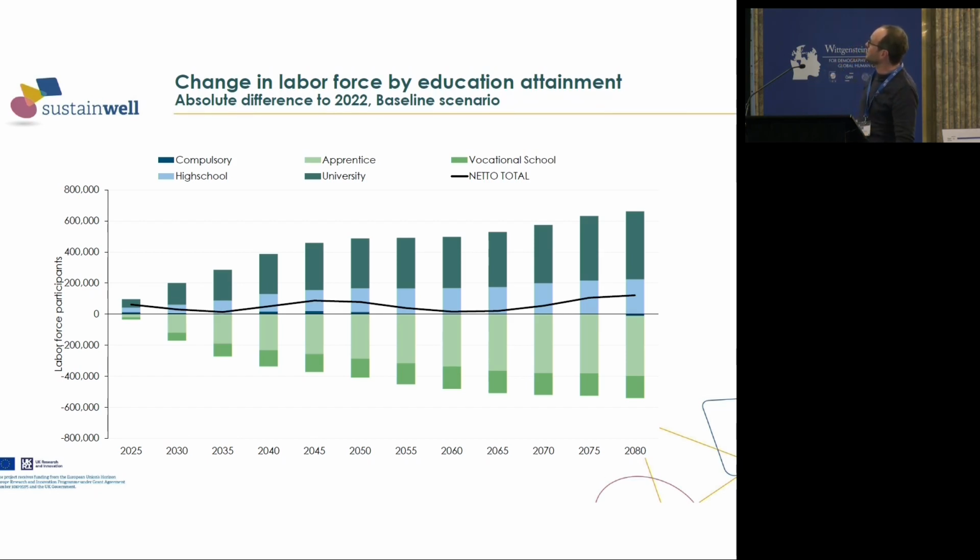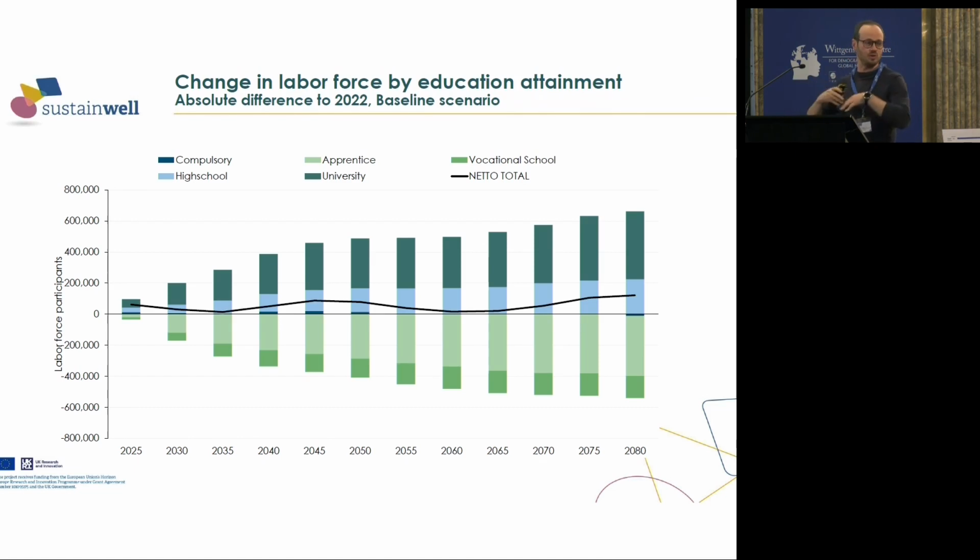But what changes more strongly is the education composition of the workforce. So what you see above the zero line here, this is people holding academic degrees. The number of these people is going to increase strongly over time, while on the other hand, especially vocational education groups are going to be less present in the labor force participation.